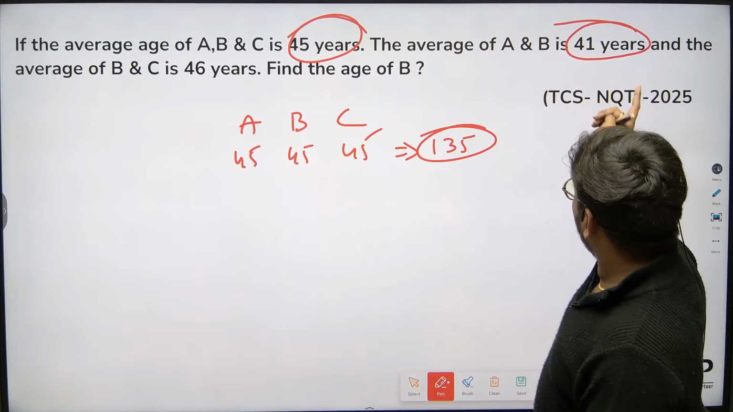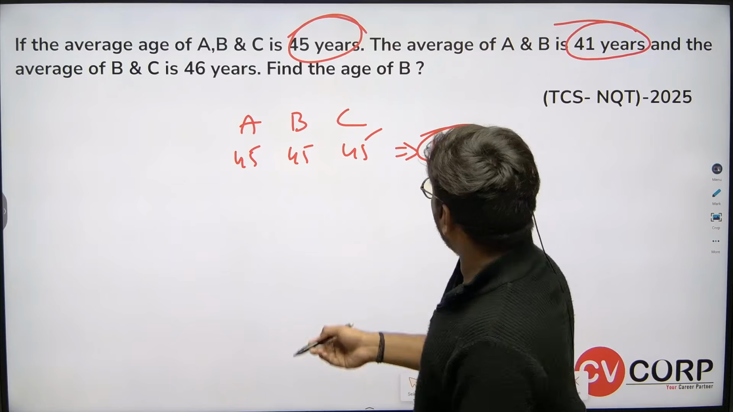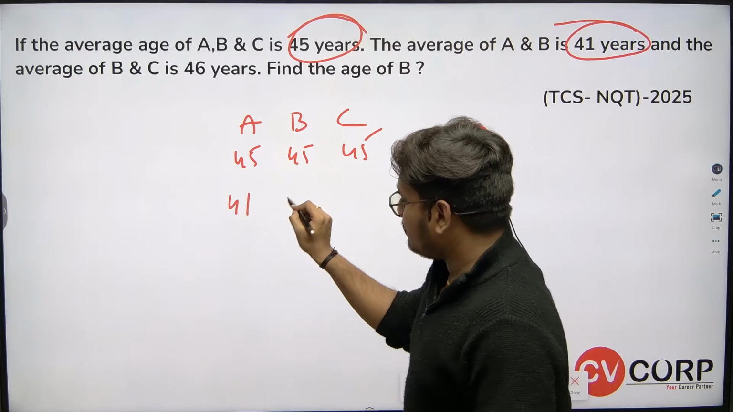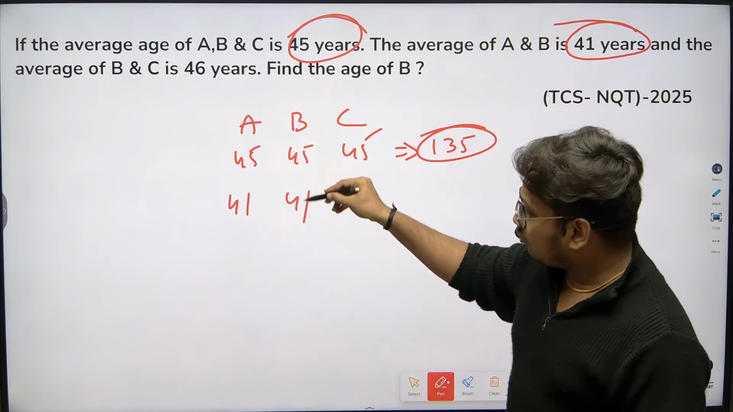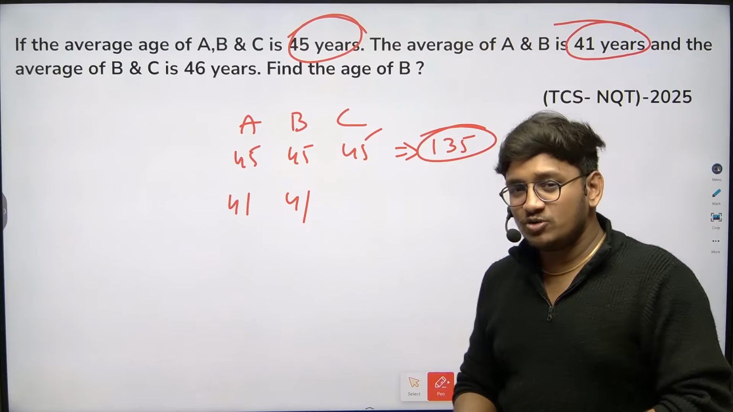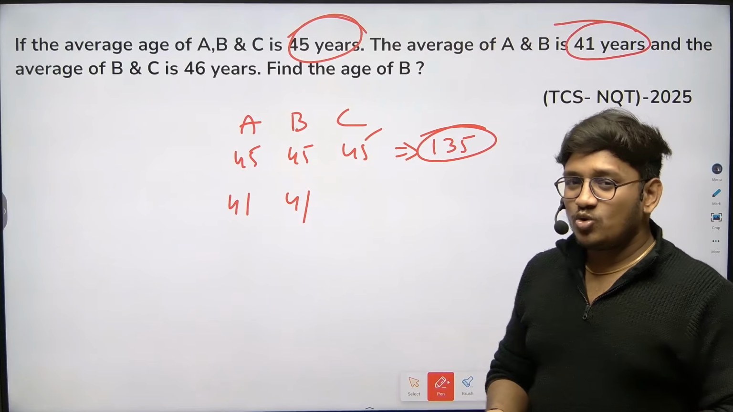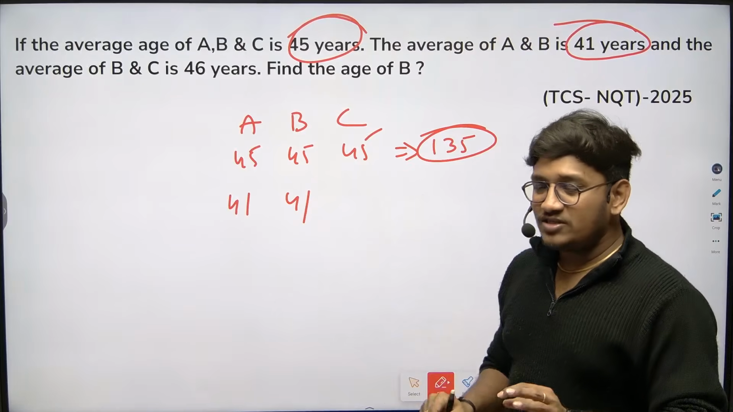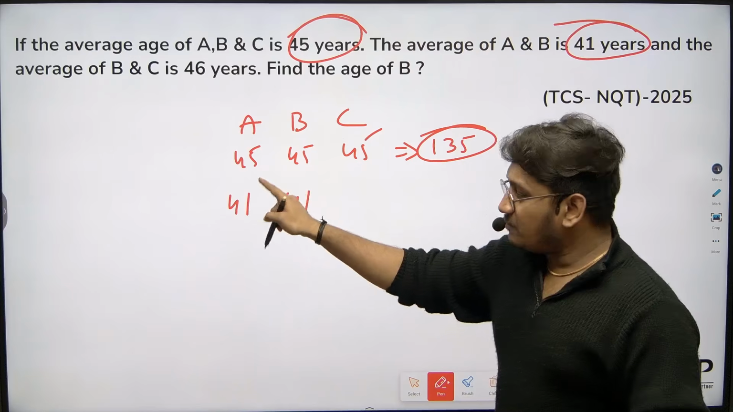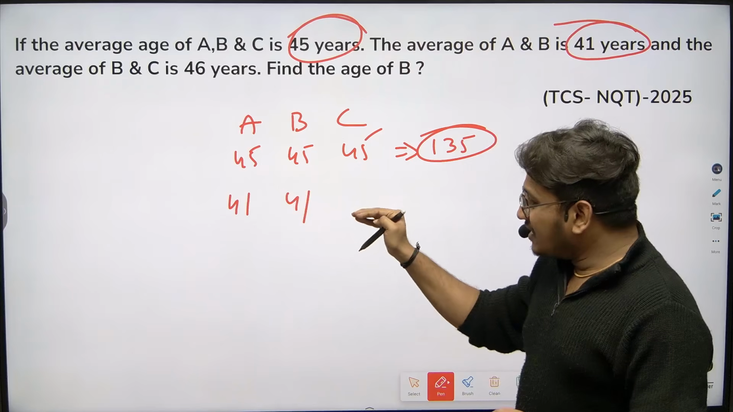Now, they clearly mention that A and B average is 41 and 41. So, 41, 41. How much got reduced? Here 4 years got reduced. Here 4 years got reduced. Total how much got reduced? 8 years got reduced. So, to make it balanced, whatever they reduced from A and B, just increase it in C.